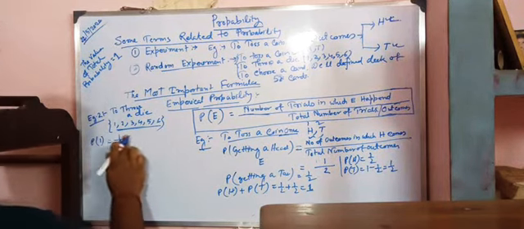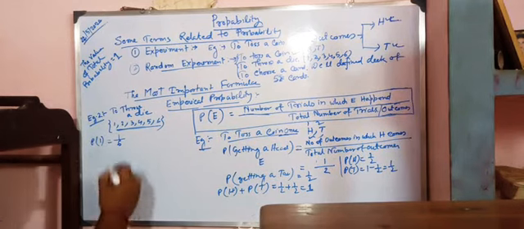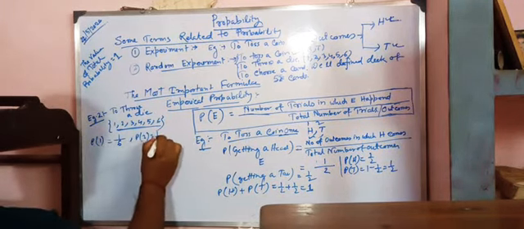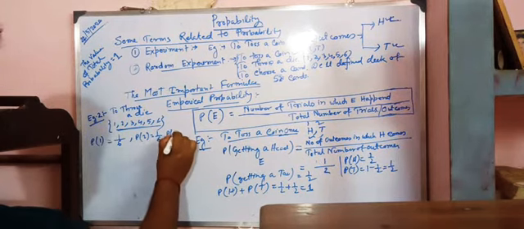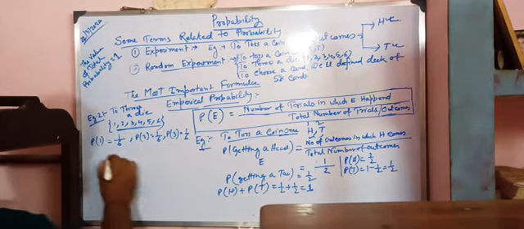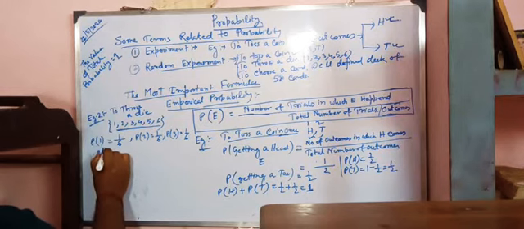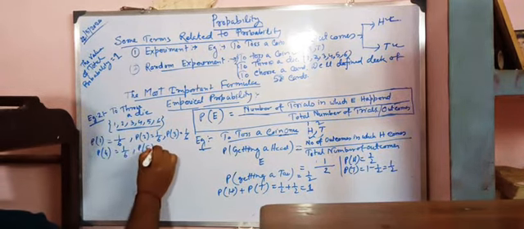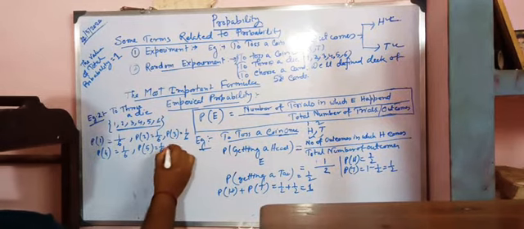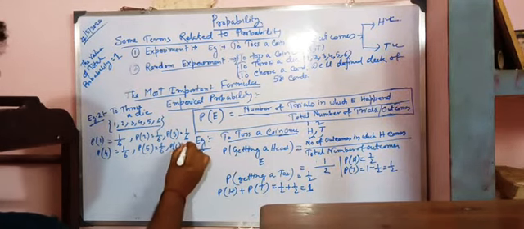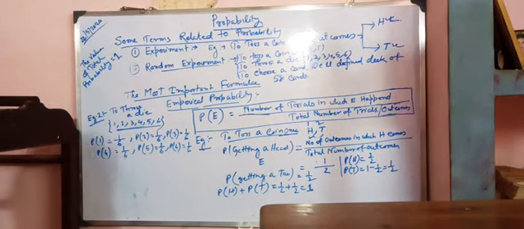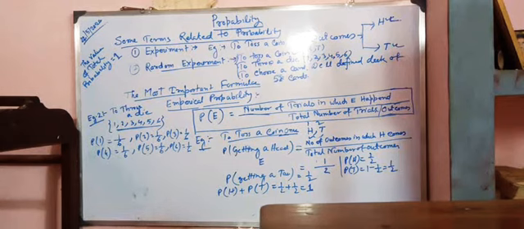Similarly, the probability of getting 2, 3, 4, 5 and 6 is also 1 by 6 each. If we add all of these, the result is 1. That should happen every time.